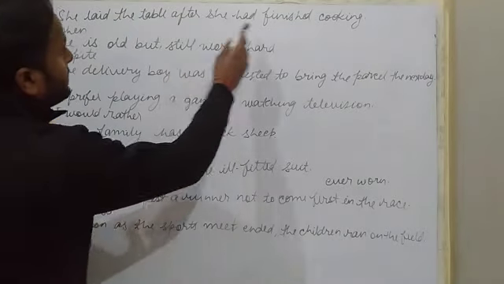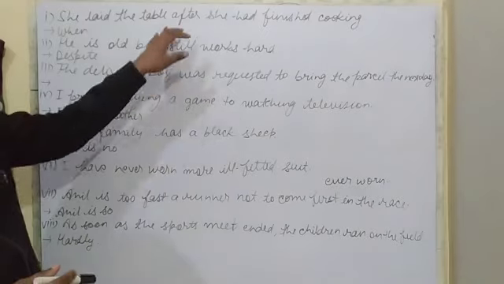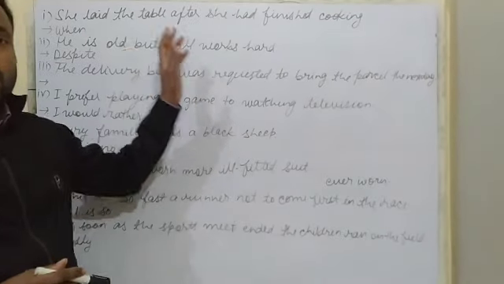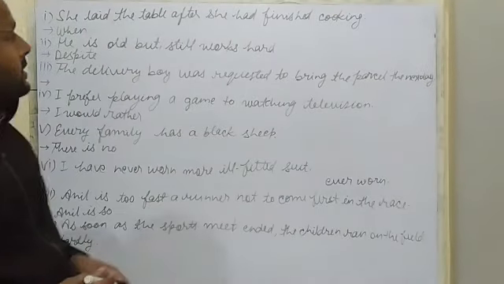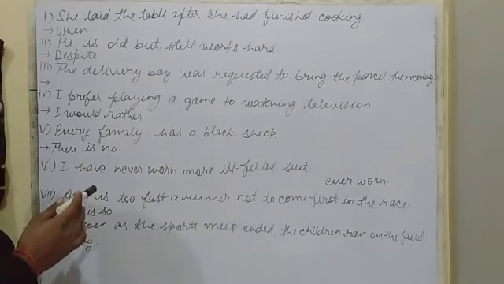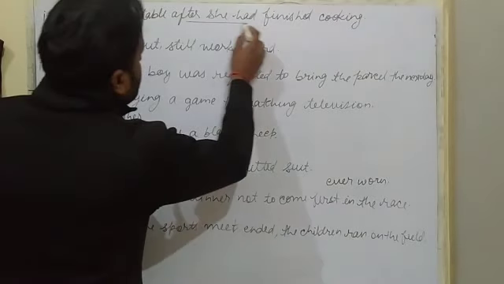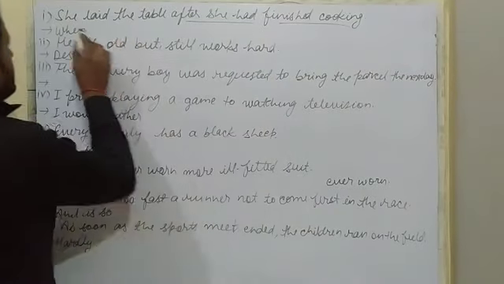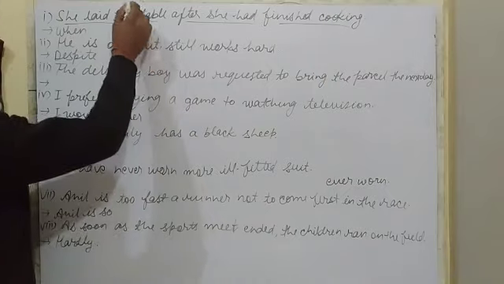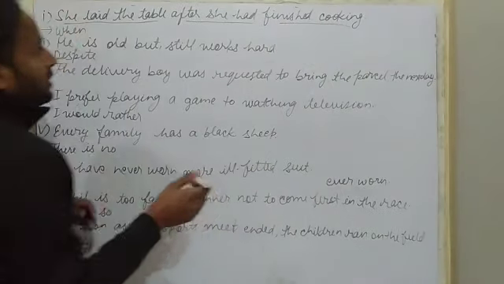Sentence number 1. She left the table after she had finished cooking. This sentence comes from the category of synthesis or combination of sentences. So we just have to change the clauses. You see that there is one clause here and there is one clause here. This is the principal clause and this is the subordinate clause.